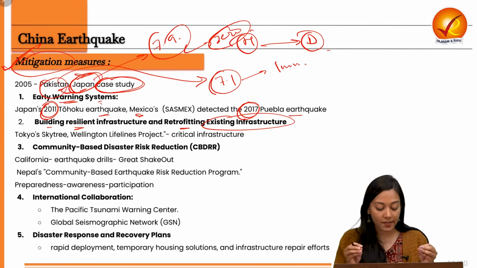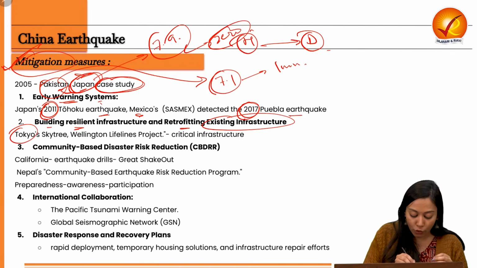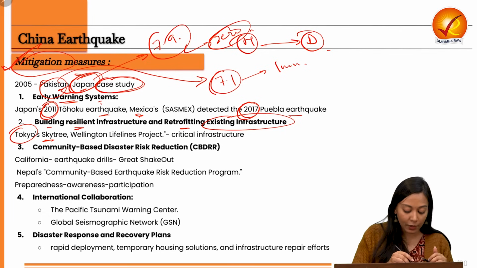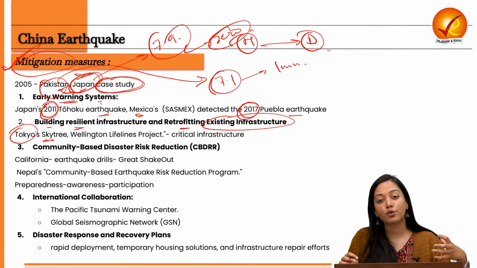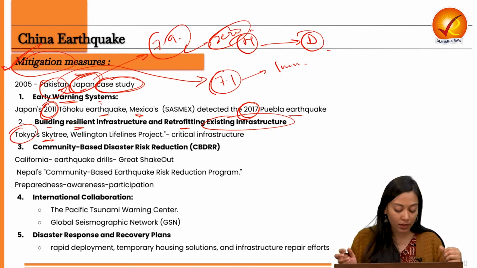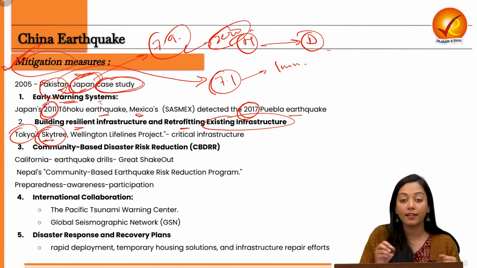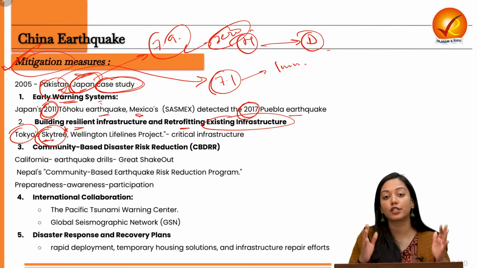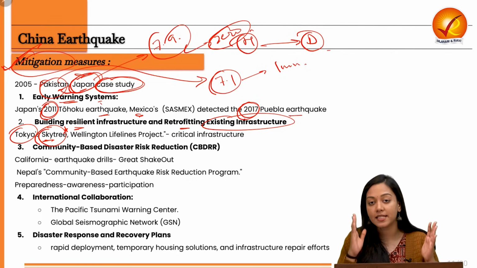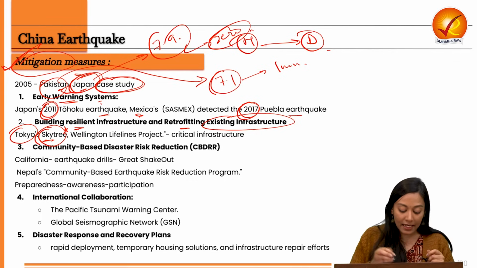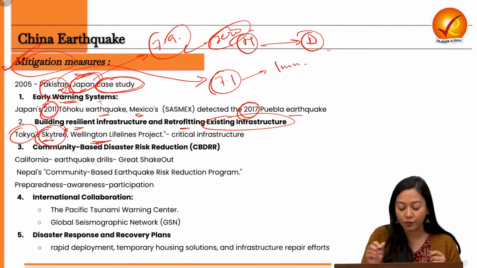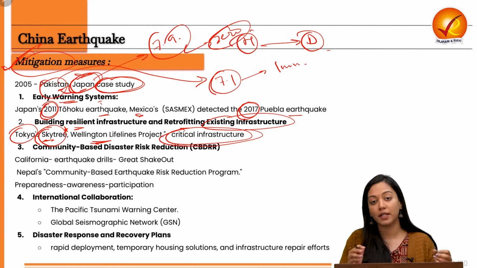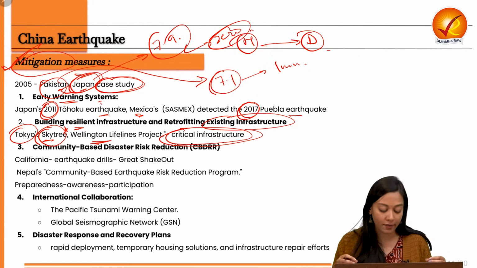The best case studies in this regard come from Tokyo. Tokyo has an epic building named Skytree. I advise you to go to Google and search out how beautifully Skytree has been created. It is one of the highest, loftiest towers across the world, and still it is earthquake resilient. Next, the Wellington Lifelines project of New Zealand helped to retrofit critical infrastructure, for example, the power grids, the nuclear power plants, etc.